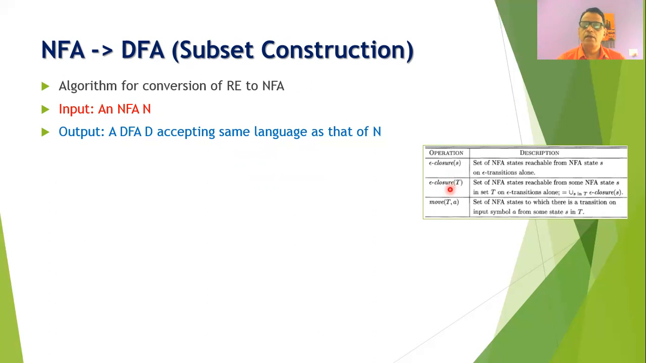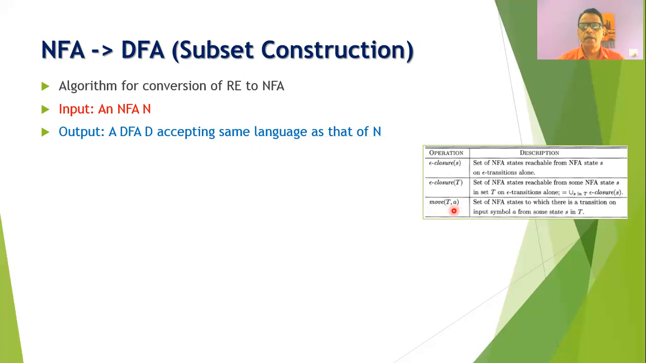Epsilon closure of T is another function which will give us the set of NFA states that are reachable from some state s in the set T on epsilon transitions alone. So whenever we have some set T, and in T suppose there are some states s, and from them we are able to reach other states on epsilon transitions, then that set can be computed by using epsilon closure of T.